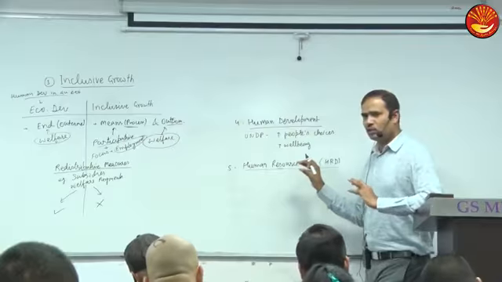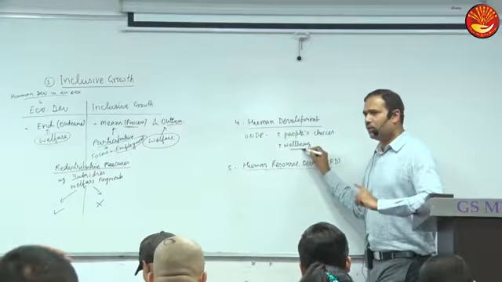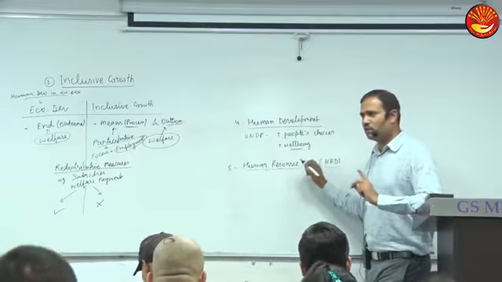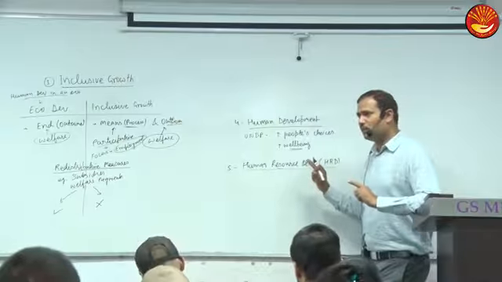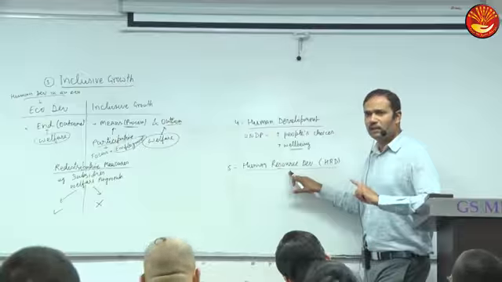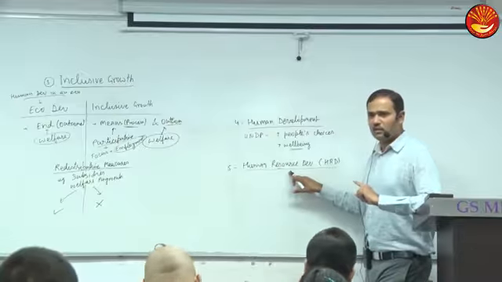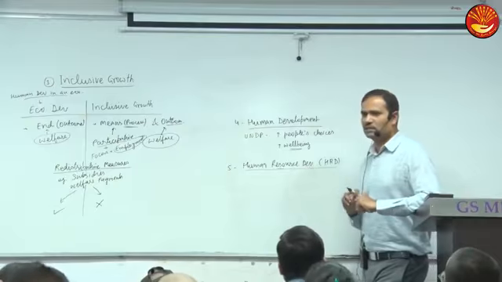Here, human development means enhancing the well-being of people. And here, the objective is not to enhance well-being. The objective is to make people more productive. It means that it views human beings merely as what? Merely as a productive resource. So it views human beings merely as a productive resource.